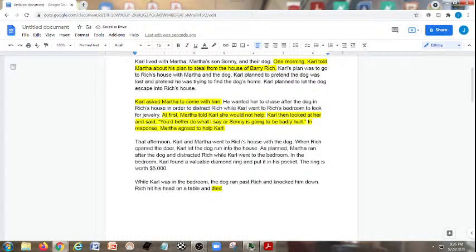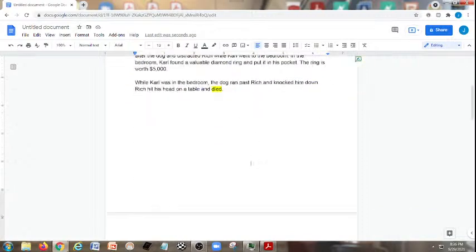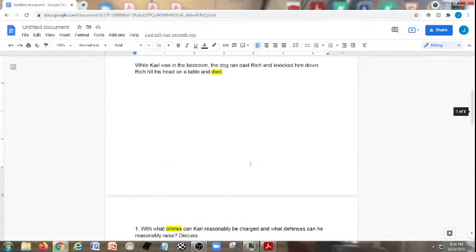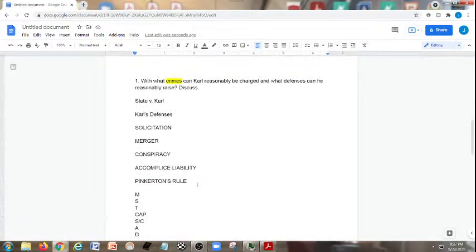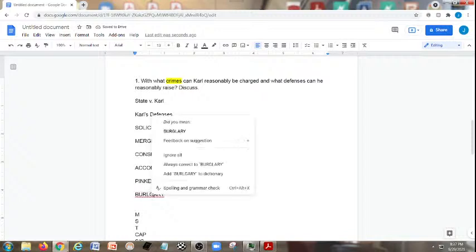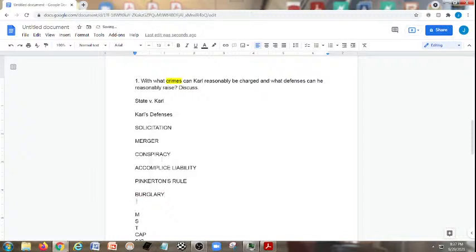And that afternoon, Carl and Martha went to Rich's house with the dog. When Rich opened the door, Carl let the dog run into the house. Now, this is the aspect too. What happens at this point? And what's the plan here? The plan is to steal from the house of Barry Rich. Okay, but in order to carry that out, he has to carry out a burglary. Okay, and then what is the objective of that burglary? The felony therein, absolutely larceny.